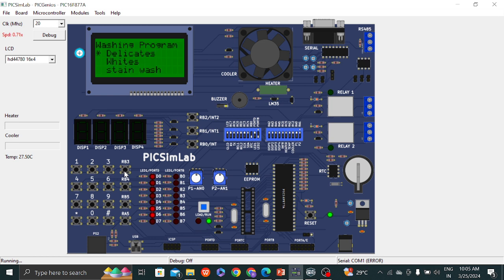Delicate with stain wash, washing machine, whites, stain wash eco cotton, stain wash eco cotton woolen, eco cotton woolen with wet sheet. Here are different components used: here is the reset button, here the fan cooler is used. This is the buzzer. Thank you everyone. So in this project